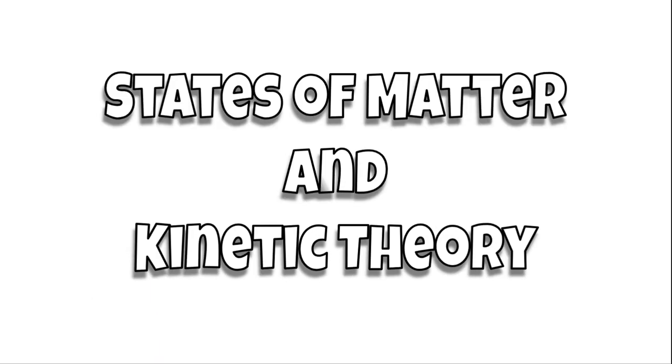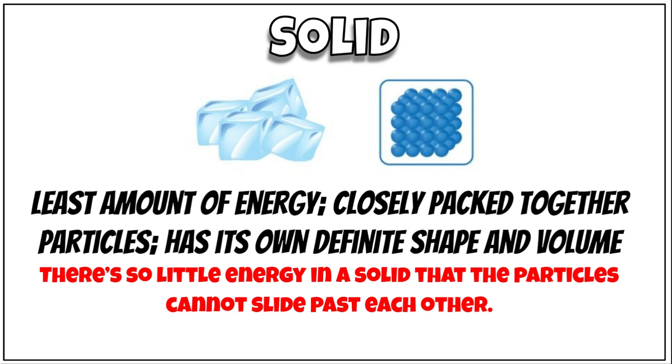Okay, now we're going to go on to states of matter and the kinetic theory. So let's go over them. First, there are the solids. Solids have the least amount of energy. The particles are closely packed together. Everything is really, really packed together. They don't have enough energy for the particles to move past each other. They have a definite shape and a definite volume. That energy is so little that the particles can't slide past each other.